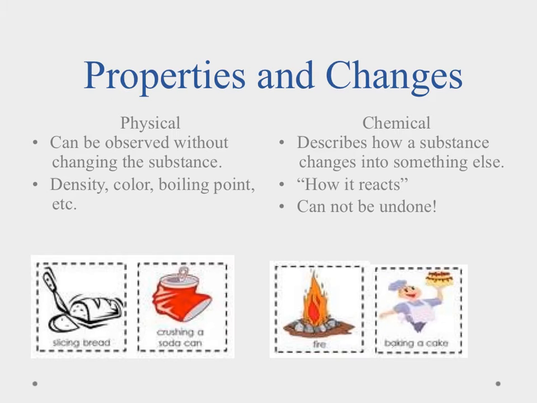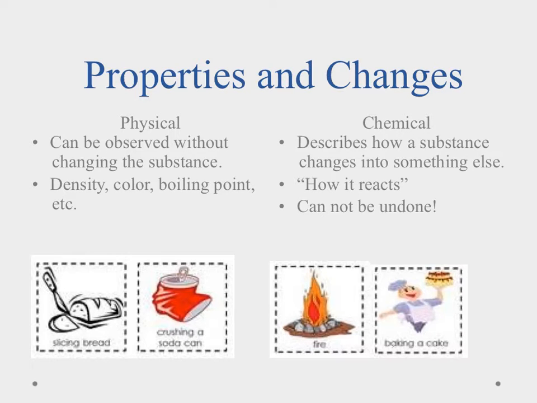Okay, when we're talking about matter, matter has two different kinds of properties and changes. They are physical and chemical. Physical properties are things that can be observed without changing the substance, things like density, color, boiling point, melting point, things of that nature. When you have a physical change, you're just simply changing it. It's still the same thing, such as slicing a piece of bread or crushing a soda can. You still have bread and you still have a soda can, but you've just changed its shape, kind of. You've altered it, but it's still the same thing.